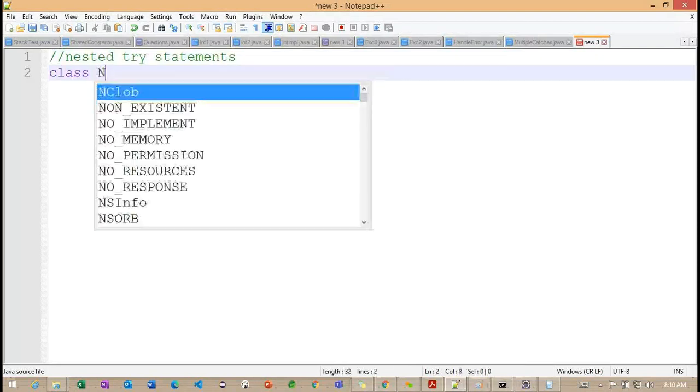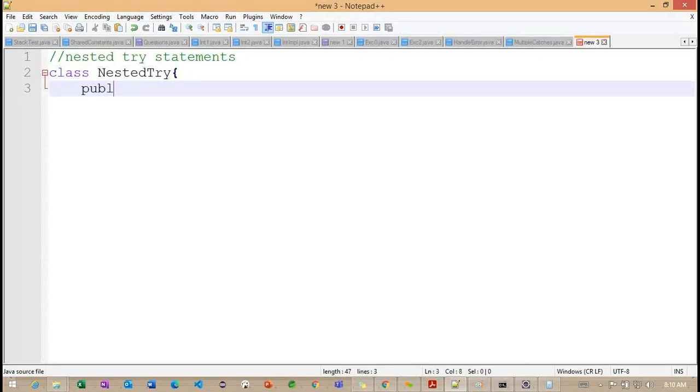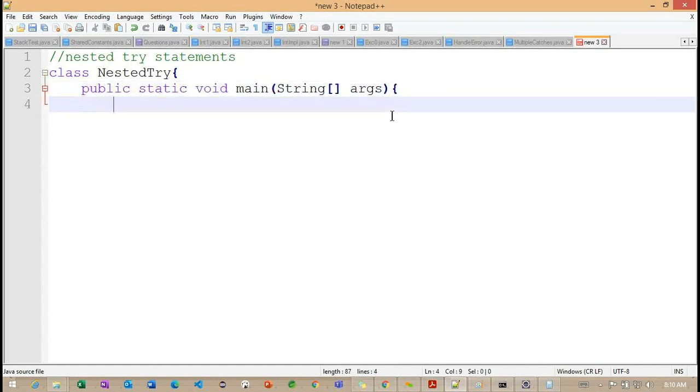So let's see, nested try. And here we are working with the string args.